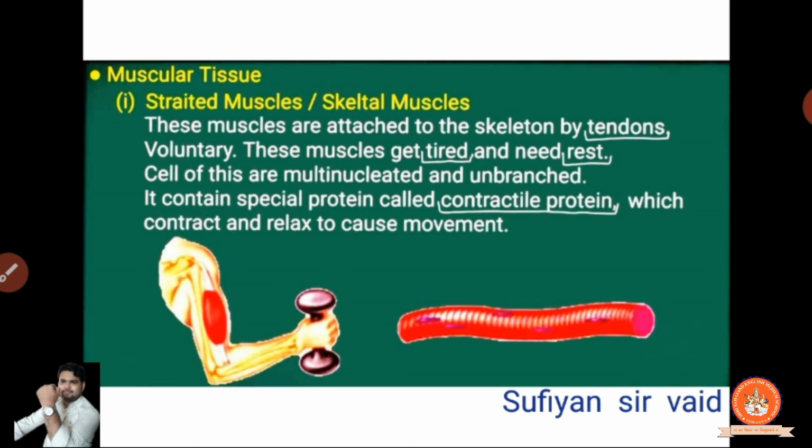Like, for example, if you want to move your hand, without your permission is it possible to move your hand? No, kids. If you do not want to move your hand, you just sit like that. But if you want to drink water, then with the use of your hand and muscle, you drink the water. So that is the word voluntary. This muscle gets tired and needs rest. We know very well that whatever is in our control gets tired. It is tired and needs rest.